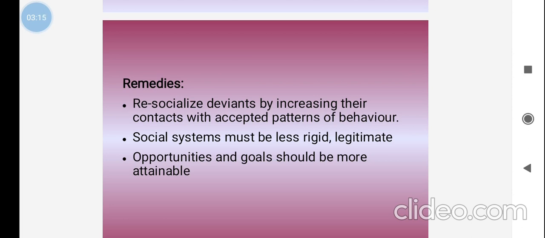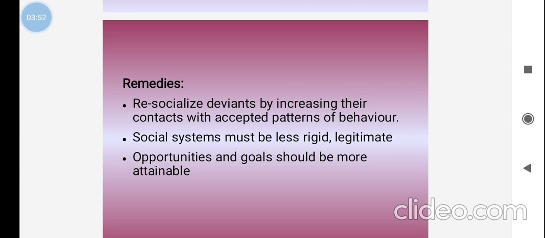Then, social systems must be less rigid, legitimate, and opportunities and goals should be more attainable. Social systems must be more flexible in societal activities and legitimate in the social structure. They have to maintain some systematic logic, rules and regulations of patterns of behavior, so that the behavior is accepted by common people. That is why it is legitimate.